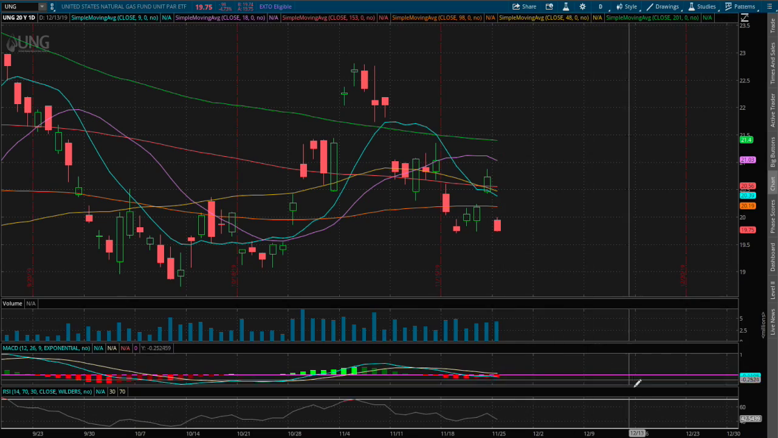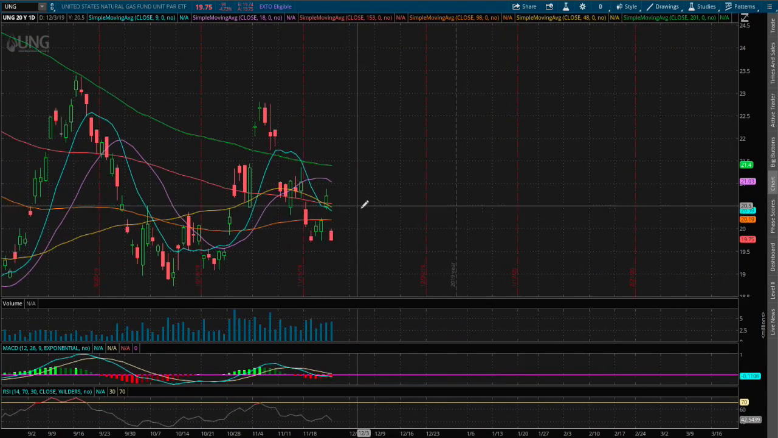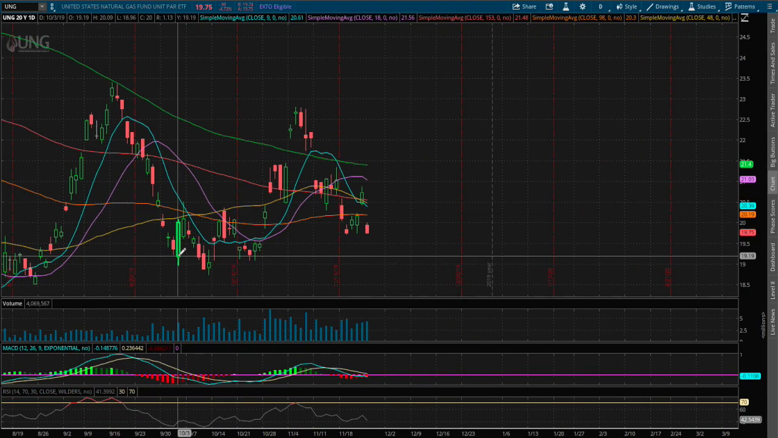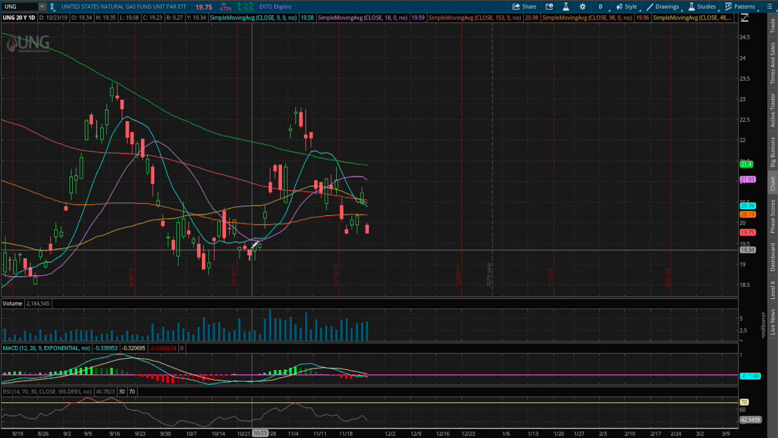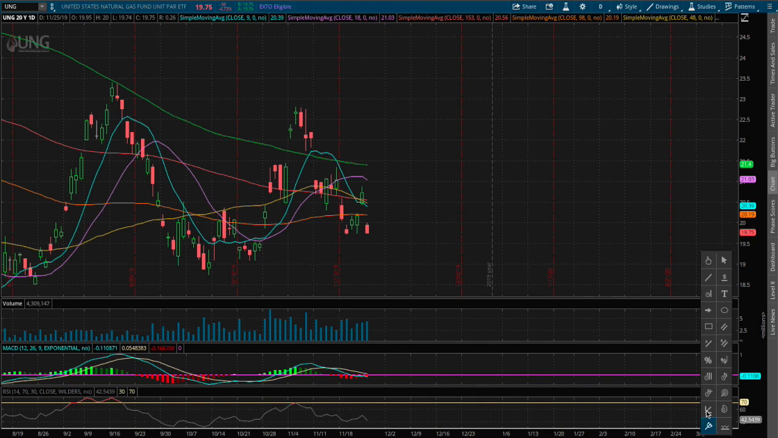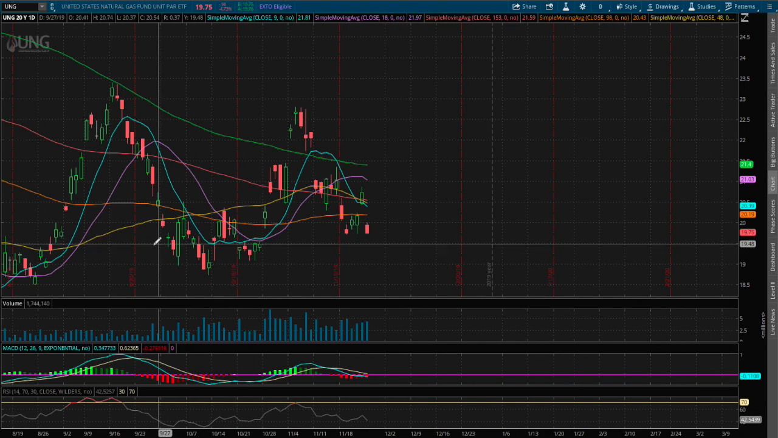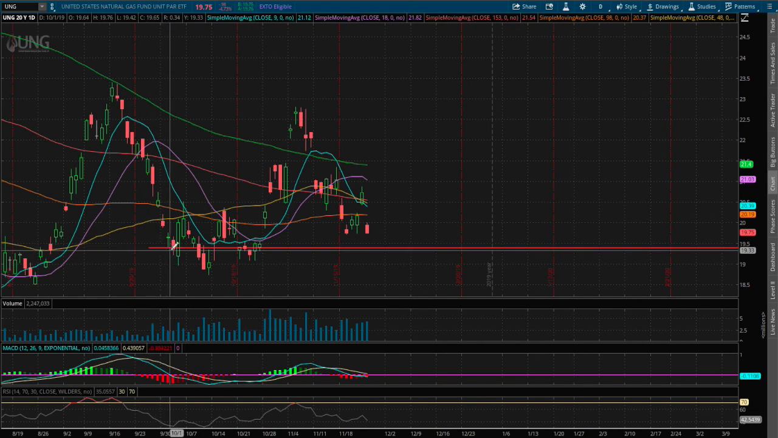And as for support, I do see a possible support, and we have a price concentration back on October 3rd, as well as October 10th and October 23rd, at around the price of $19.35. So that is our immediate support if we do head down lower.